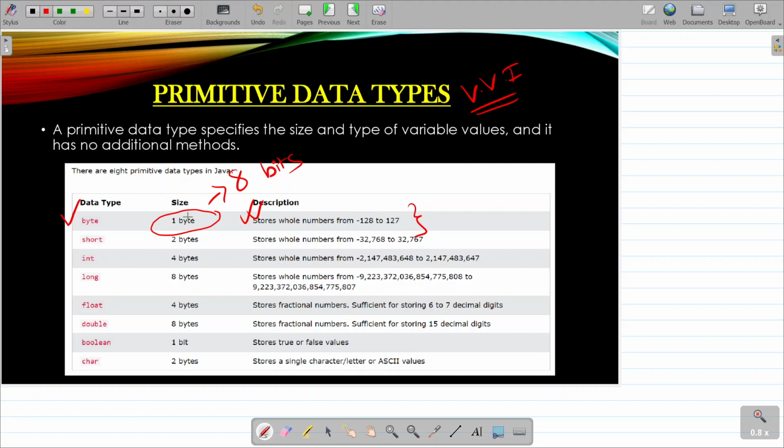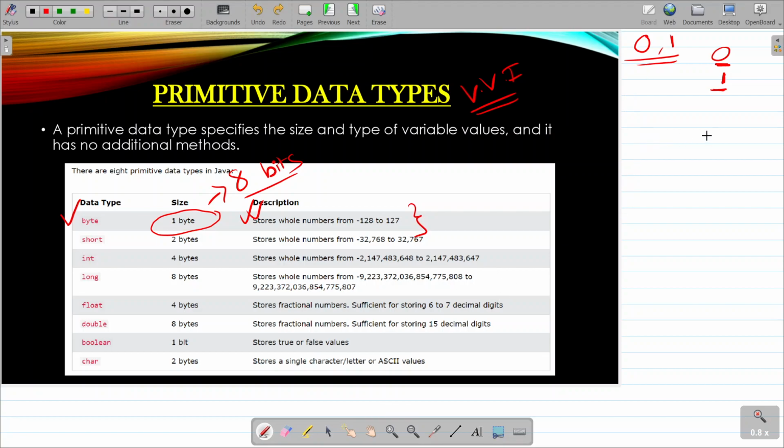Now, what I have told, one byte means 8 bits, right? Now, what do those bits mean? Suppose there was only one bit, and you already know in a computer system bits are binary digits which can only be 0 or 1. So if I say there is only one bit, what can the different combinations be? It can only be a 0 or it can only be a 1. Is there anything else possible if we can only use one bit? No.